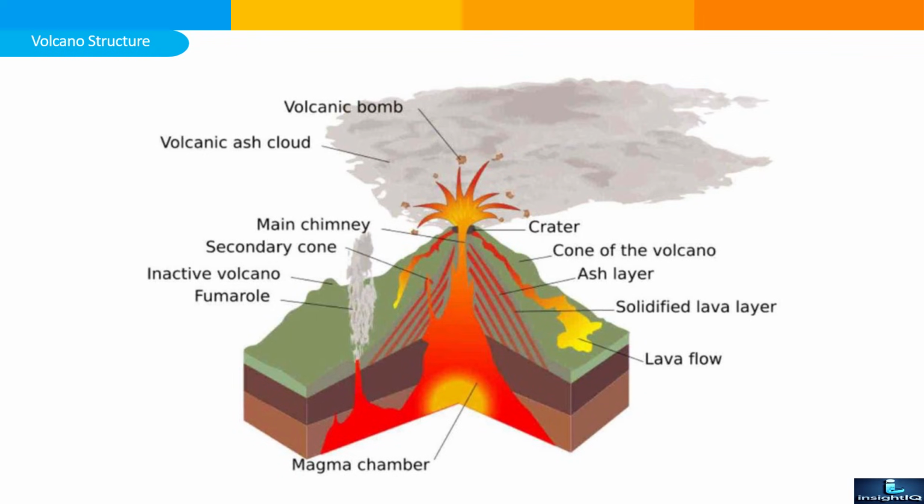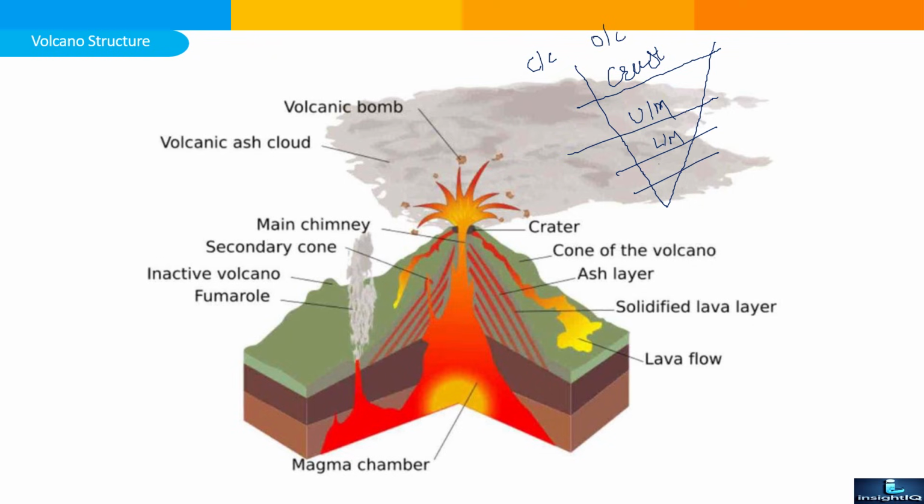Before going to the structure of a volcano, how it looks, let's take a general glance at the division of the earth's layers. So the earth is divided into multiple layers. The first topmost layer is known as the crust, and the crust is divided into two parts. One is continental crust and another is oceanic crust. The next layers are the upper mantle, lower mantle, upper core and inner core.